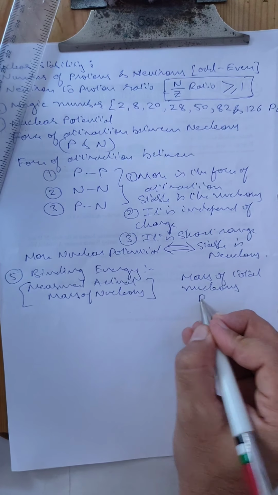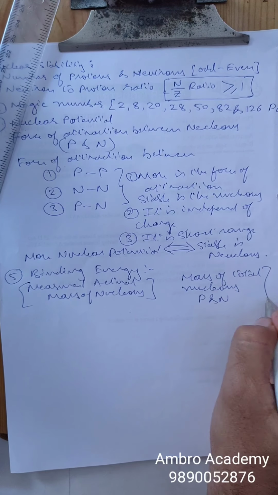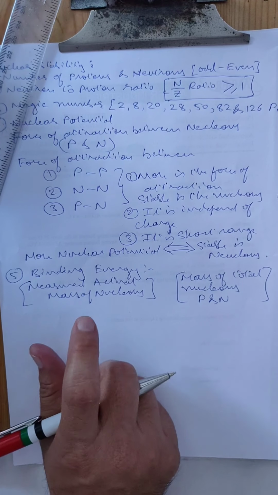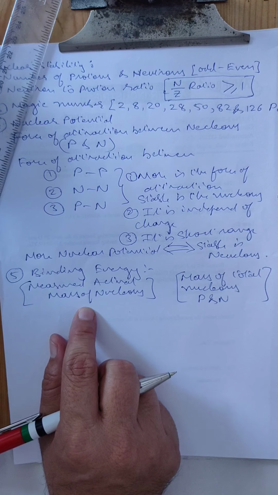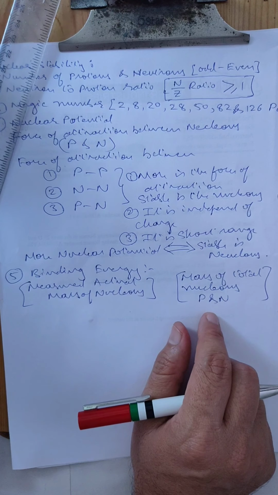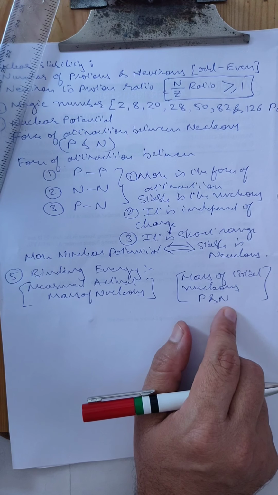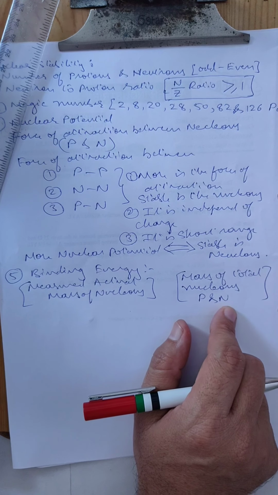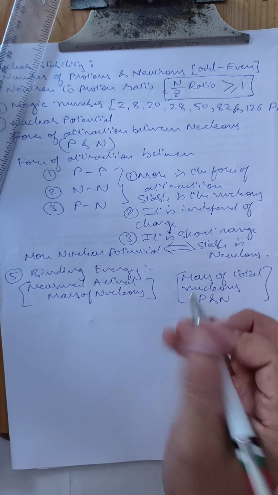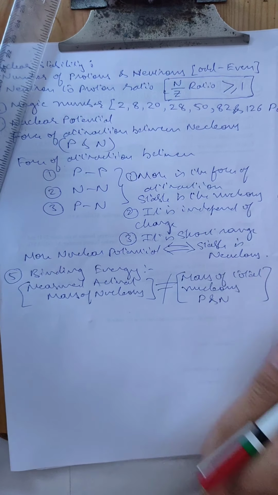Total nucleons means protons and neutrons. They have measured the actual mass of the nucleus, and they have measured the mass of the nucleons, that means how many protons and how many neutrons are there. And they found one very important difference. What is it? It is not equal.